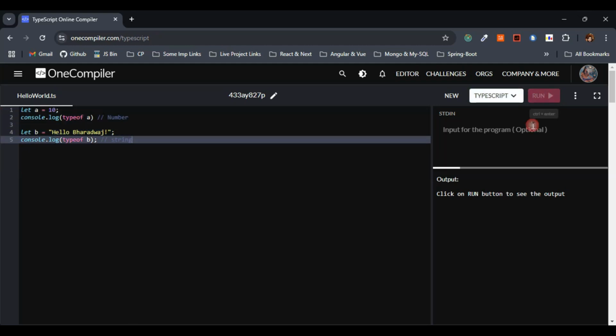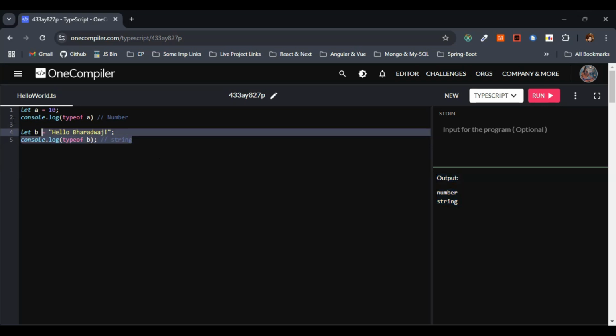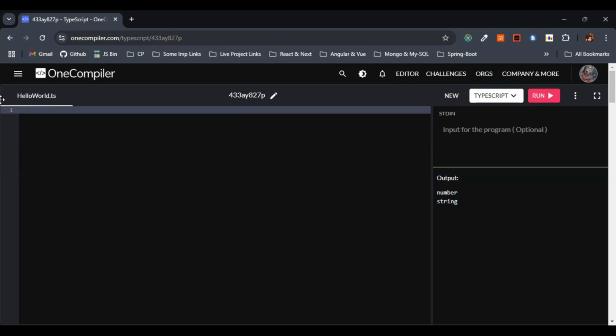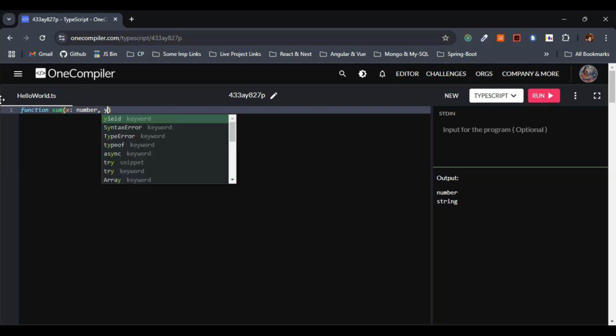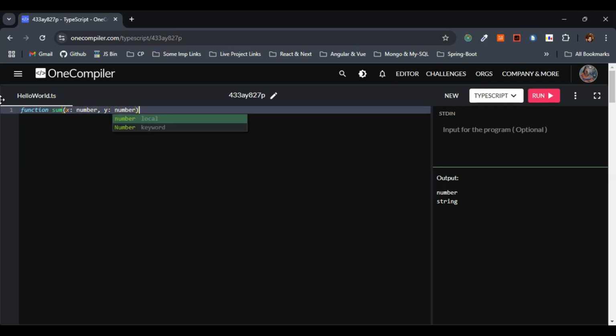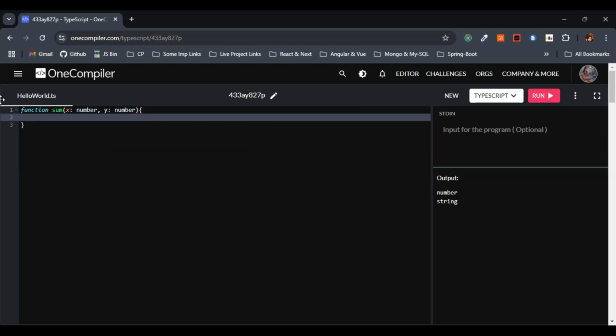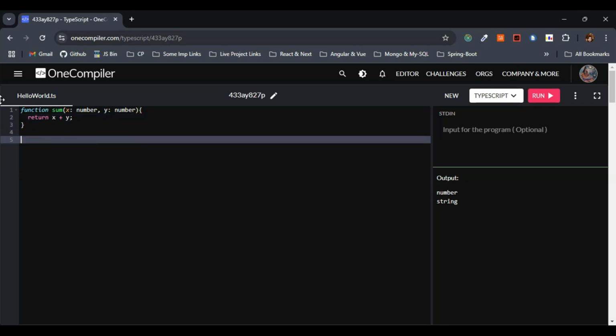So if I try to run the code, we have to get the output number and string, which is absolutely correct, right? So next, let's see one more example, which is nothing but function return type. I'll just quickly delete this one. Let me quickly create the function here. I'll just name this sum. Let me consider here x, which is of the type number, and also y, which is of the type number. So x and y are the type number, right? So let's quickly return x plus y, nothing but we are adding, right?